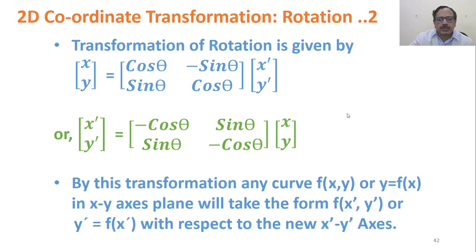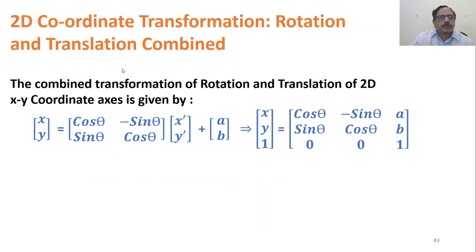By this transformation, any curve y is equal to f(x) in the xy axis plane will take the form y dash is equal to f(x dash) with respect to the new x dash y dash axis.